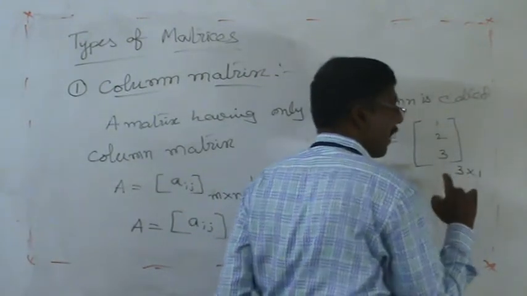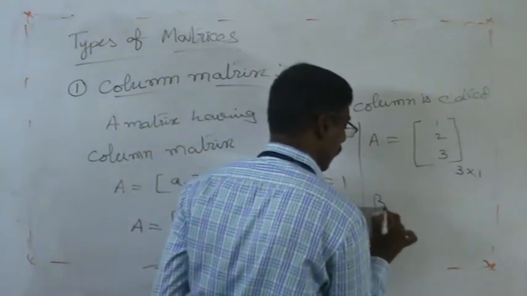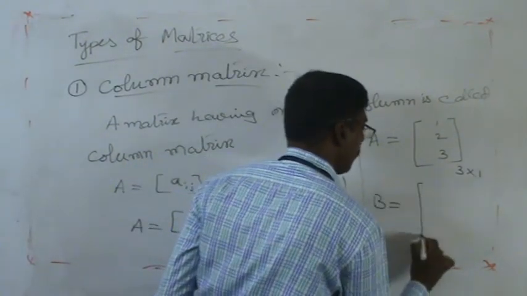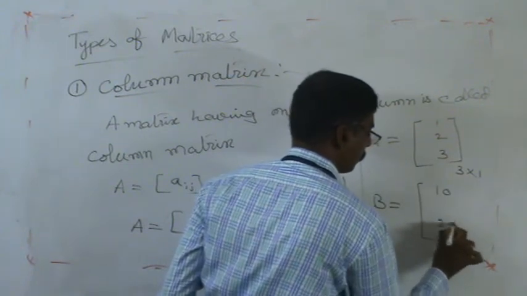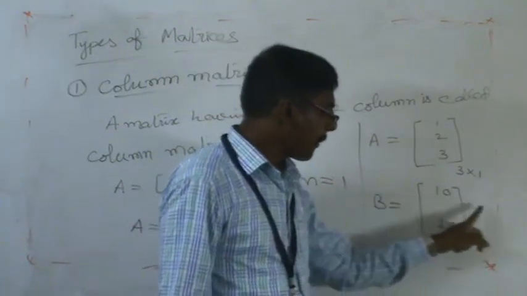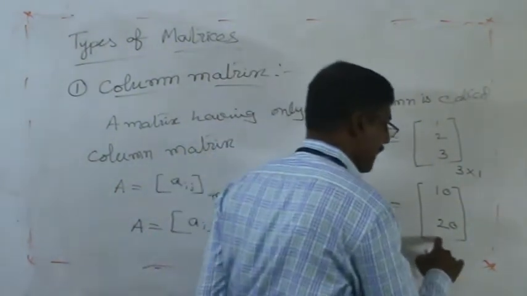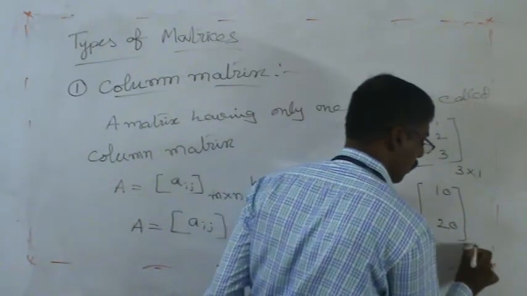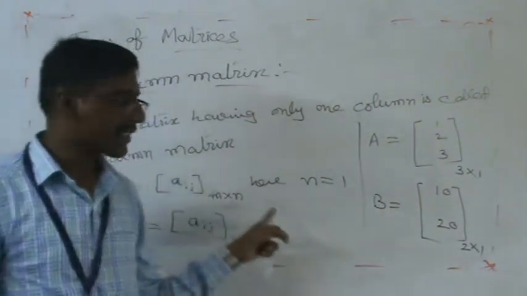So this is an example of a column matrix. Like that we can take more examples. Matrix B has entries 10, 20. In this example the number of rows is 2 and the column is only 1, so the order is 2 by 1. These are examples of column matrices.